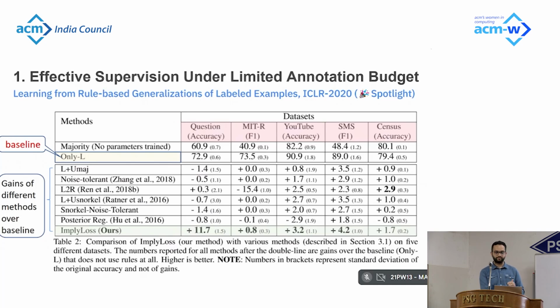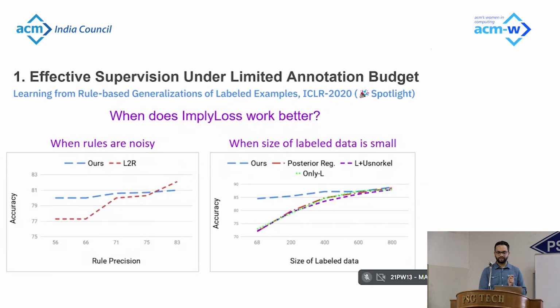All other baseline methods do make use of noisily labeled datasets. We found that our method worked particularly well when rules are noisy, and rules are going to be noisy in practice, and also particularly when the size of the labeled dataset is small. So our method consistently outperformed when we had a very limited amount of labeled data.